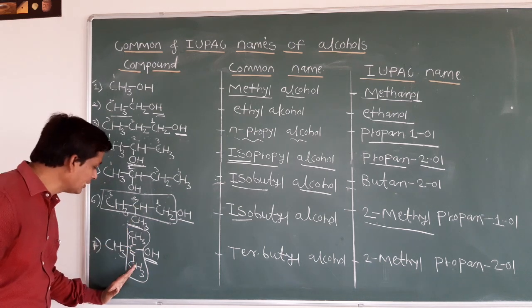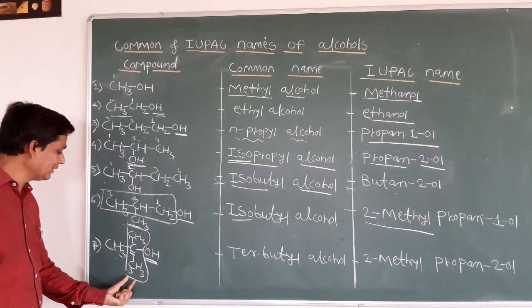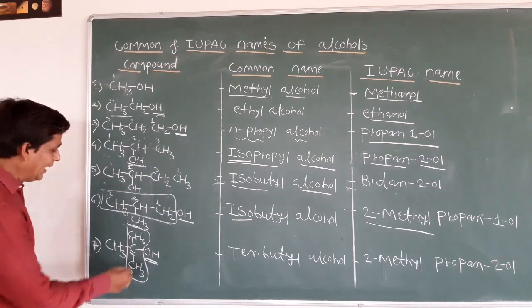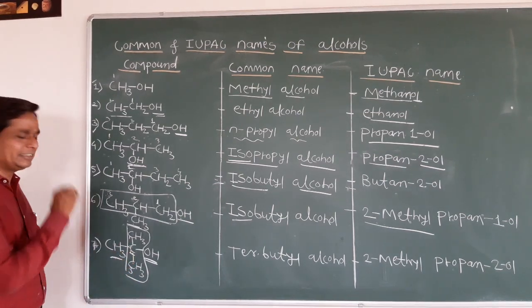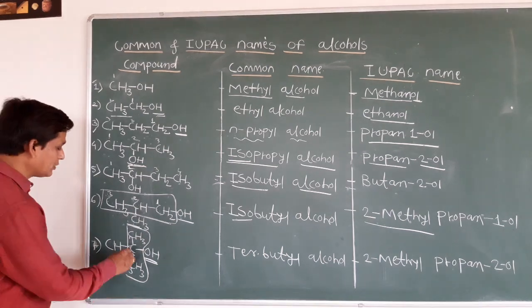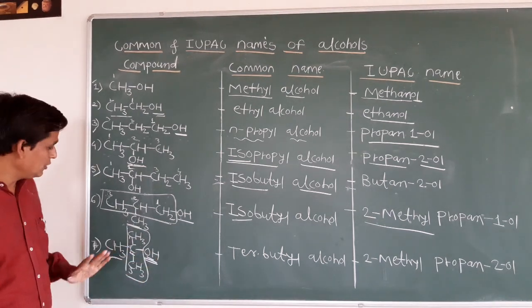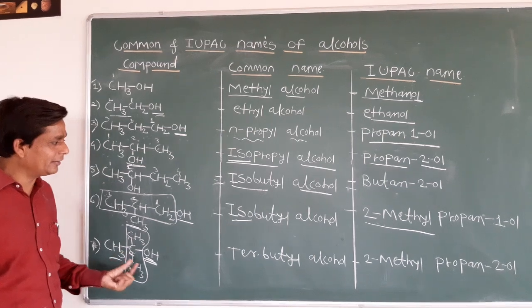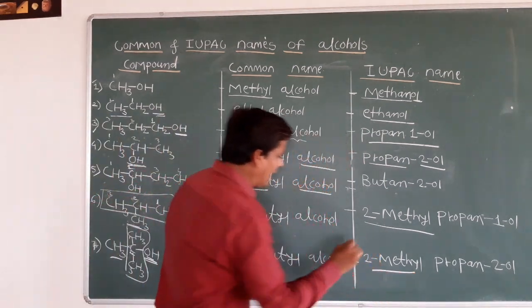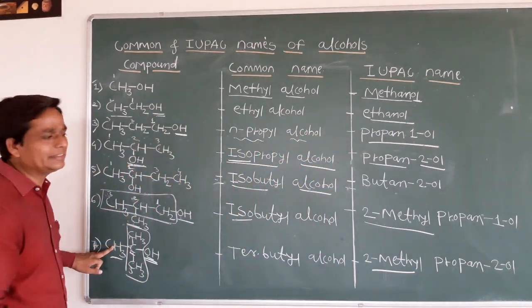In total, how many carbons? 3 carbons. It means the parent chain you can consider is propane, and in that propane, the second carbon has CH3, which means a methyl group, and on the second carbon there is also an OH group, which means OL. So first of all you have to write the substituent. Here I have written 2-methyl because on the second carbon CH3 is there.